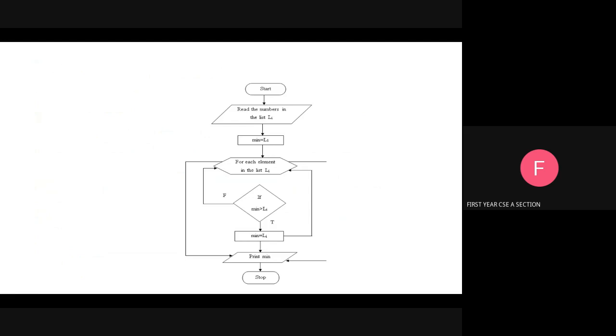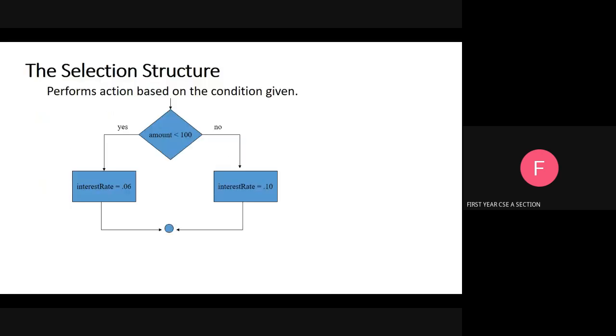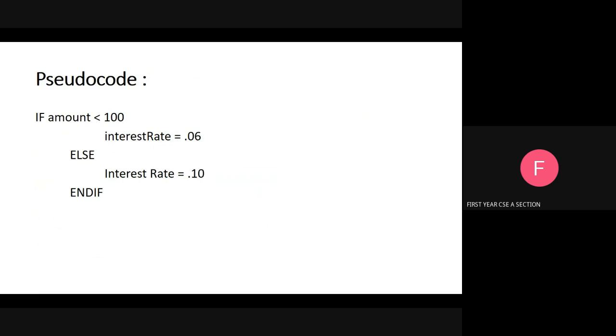Start, read numbers in the list Li, minimum equals Li for each element in the list. Here we are checking the minimum number: if the minimum number is greater than the first item in the list, it goes to swap. Okay, like that. We will see another example for the pseudocode.